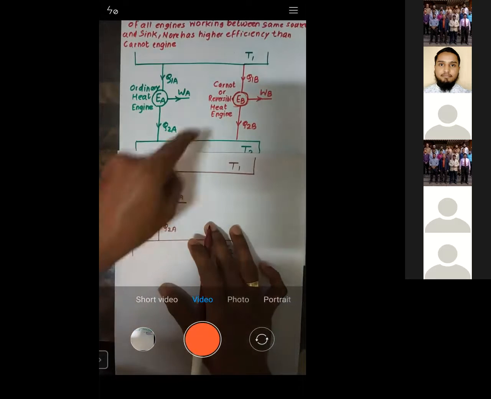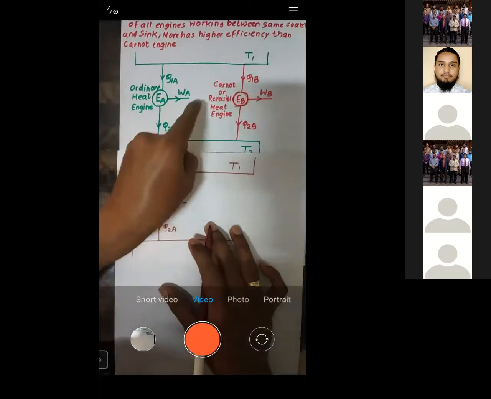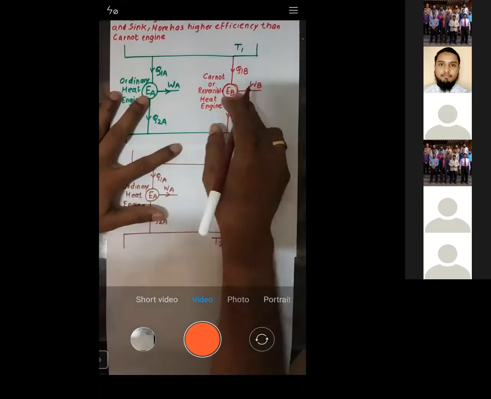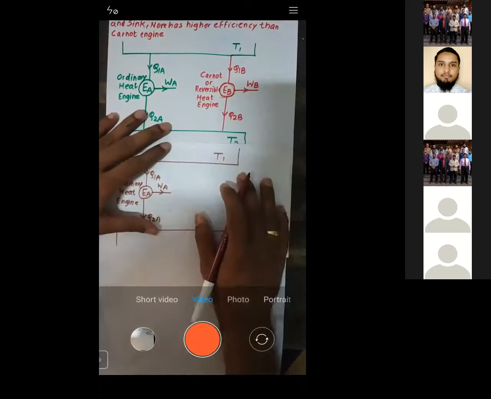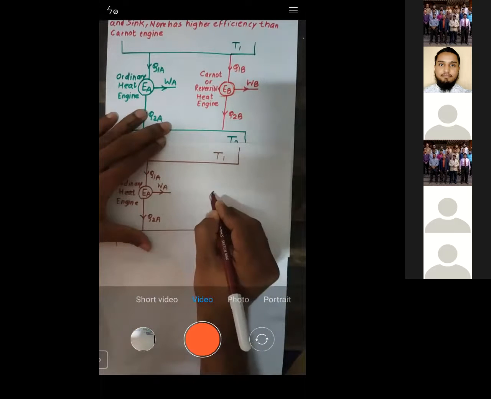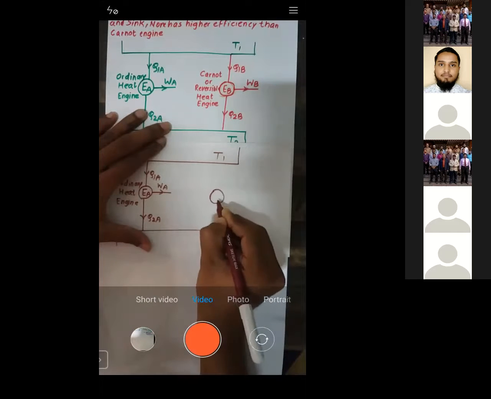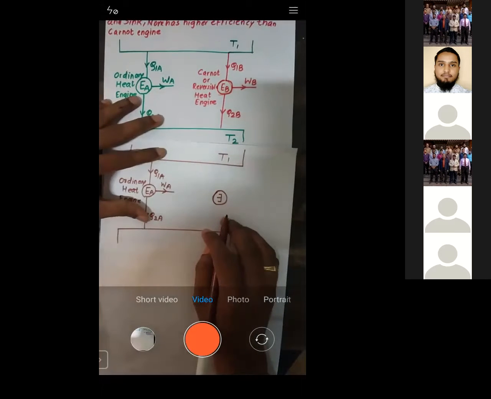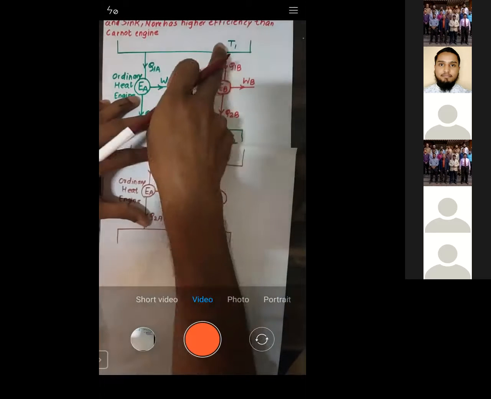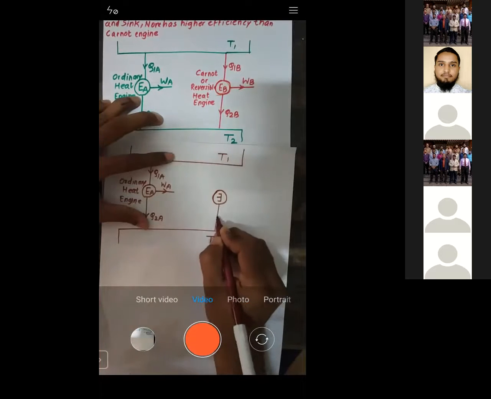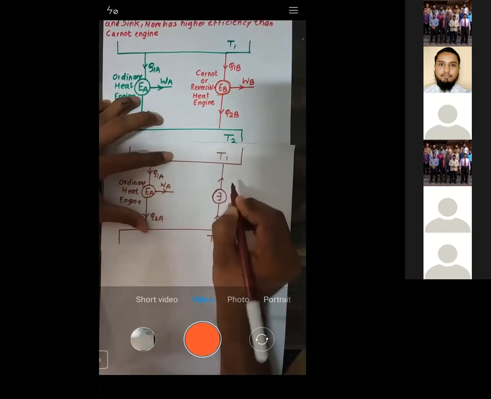Now see what I am doing with the reversible heat engine. I am changing the direction of heat flow. I will change the arrow, I will change the direction. That means initially heat was flowing from high to low. Now the heat will flow from low to high, right?